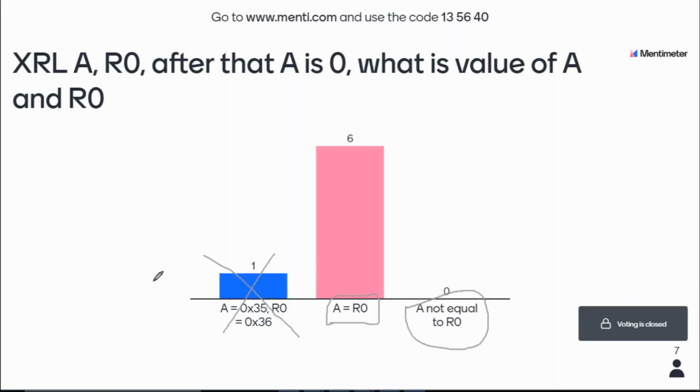So I think if you make it 0 and FF complement, no, I don't think it can be like that. So I think A not equal to R0 is not arriving at a very distinct proof, that might be tough. But I just wanted to give this as an option to confuse on A equal to R0. So if you are able to track that A equal to R0 means 0, then I'm okay with it.